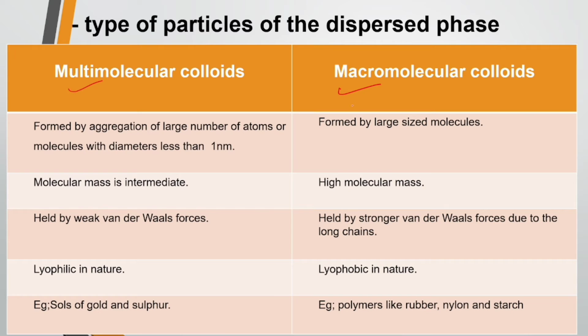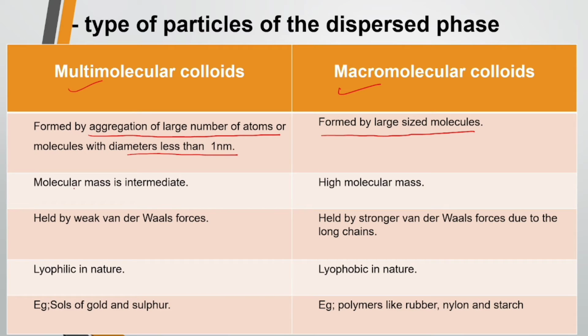Associated colloids. Multimolecular colloids are formed by the aggregation of a large number of atoms or molecules with diameters less than 1 nanometer, while the macromolecular colloids are formed by large size molecules.